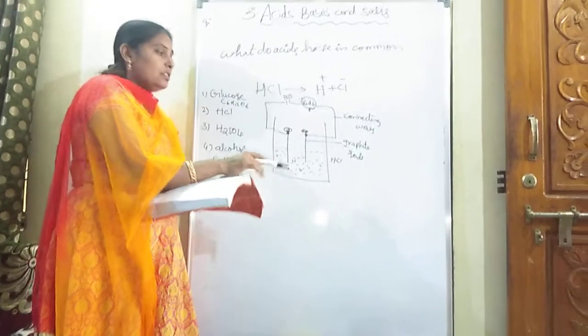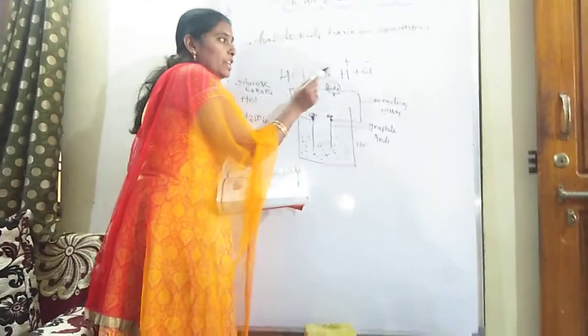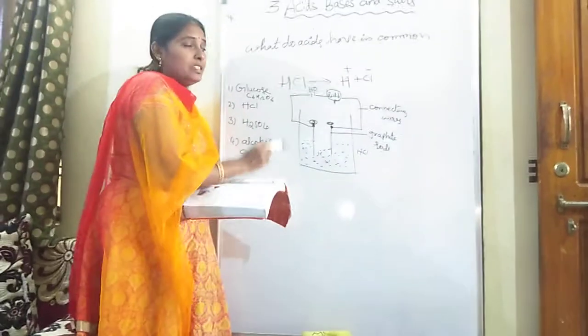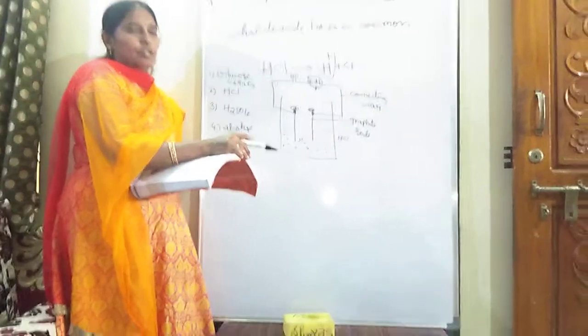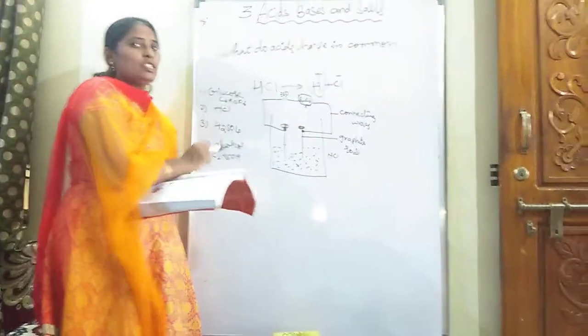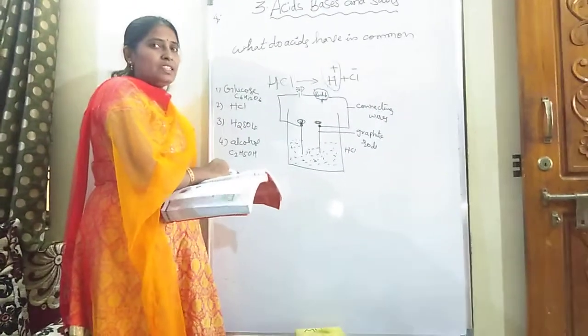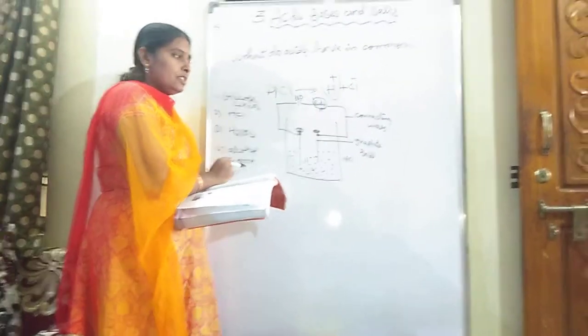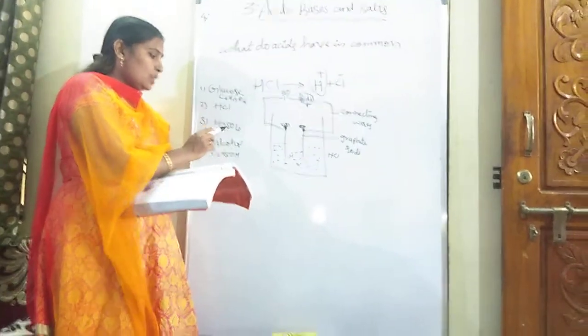It means HCl is dissociating into H plus and Cl minus ions. These H plus ions are responsible for glowing the bulb. So mostly these acids are responsible for glowing the bulb because they contain the H plus ion. Clear about this? Four solutions: glucose, HCl, H2SO4 and alcohol.